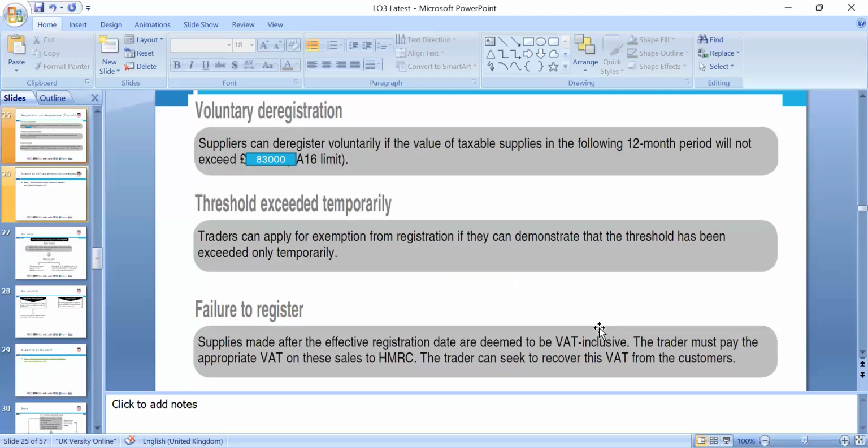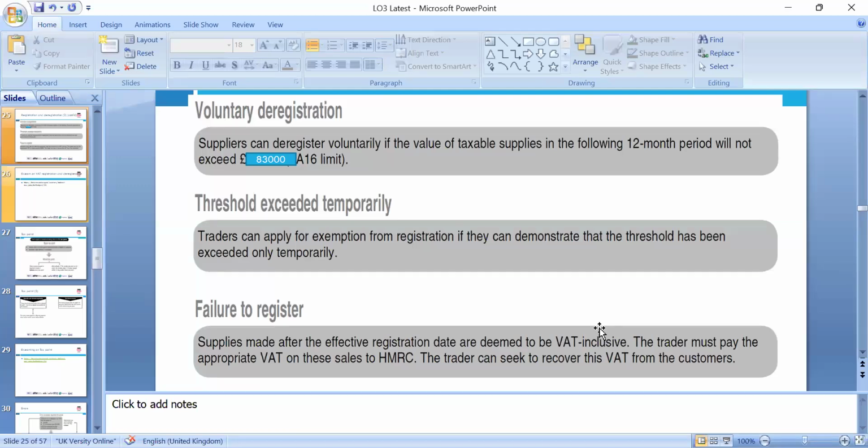Okay, so of course, guys, we now have the Finance Act 2023. You can deregister voluntarily if the taxable supply of the following 12 months will not exceed 83,000. If the threshold is exceeded only temporarily, the trader can apply for exemption from registration if they can demonstrate that the threshold has been exceeded only temporarily.